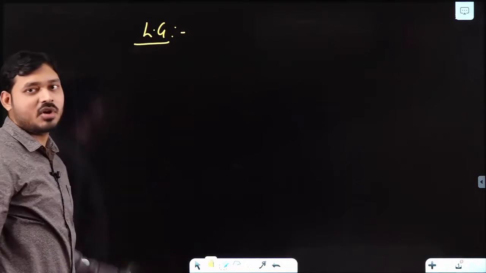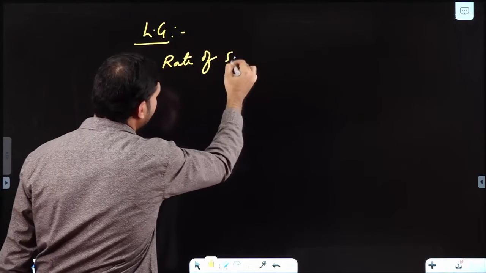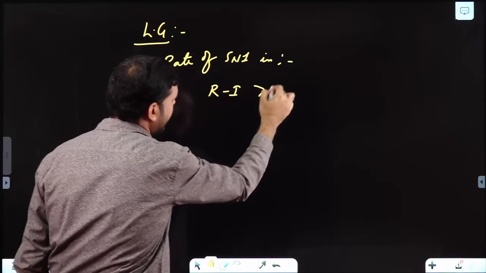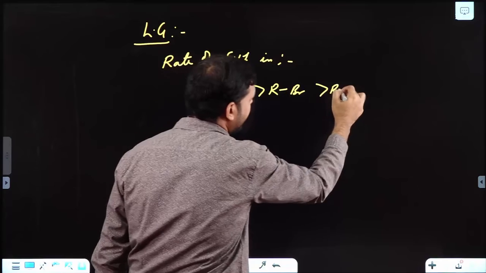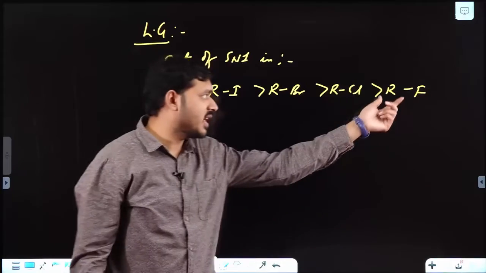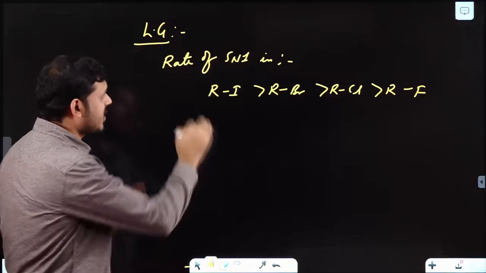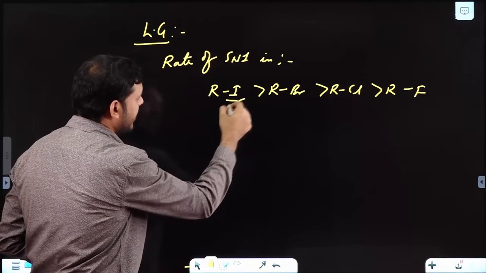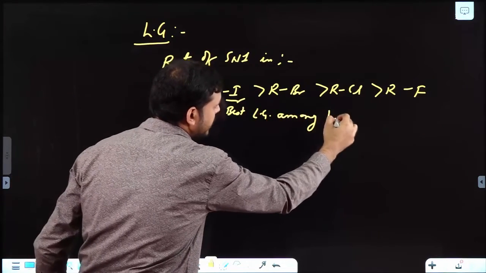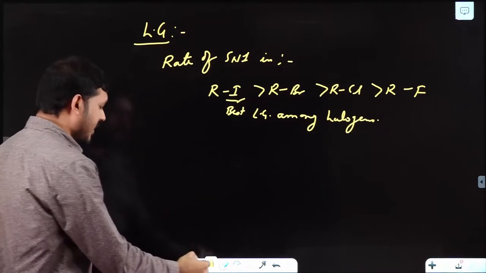Now, next I told you about the leaving group. So you can simply say the rate of SN1 in RI is greater than RBr, greater than RCl, greater than RF. Here I am not discussing whether SN1 will occur in RF or not. We will discuss it later. But as such, for the same R alkyl group, iodide is the best leaving group among halogens. Clear to you? Okay, so this is one factor.